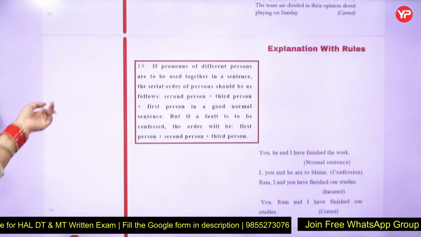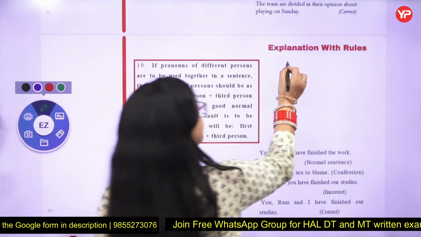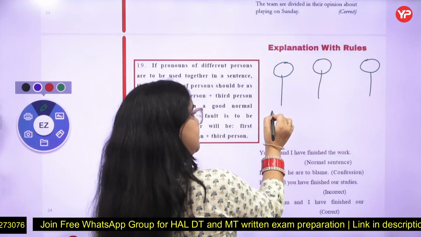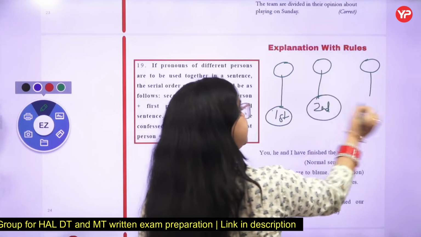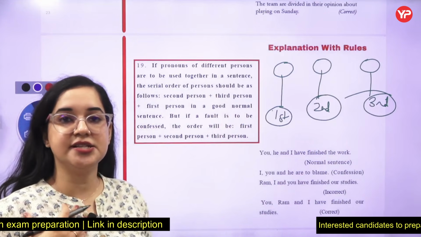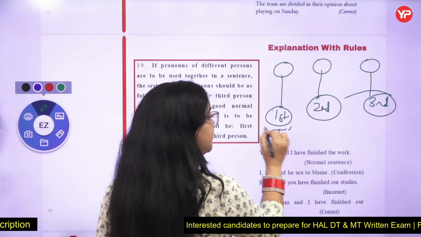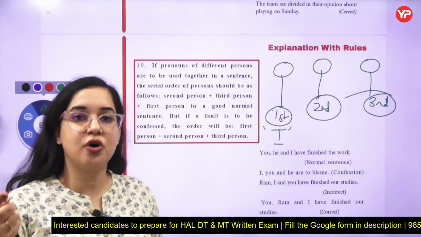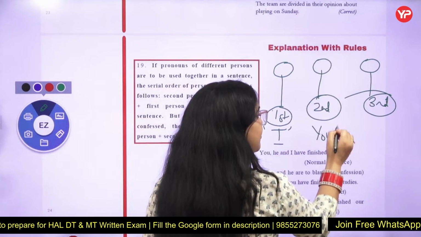Next we have, oh, this rule is very, very important. Rule number 19. Remember the logic, that is, there are three persons in English. This is person one, first person. This is second person. And this is third person. The first person is the person who is speaking. I is the first person. Second person is to whom you are talking. I am talking to you guys. So you is the second person.